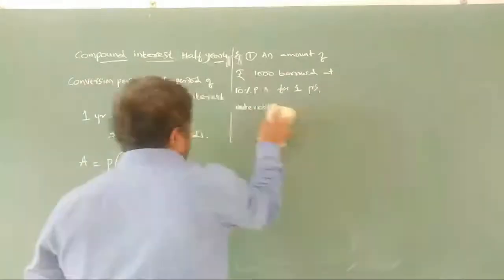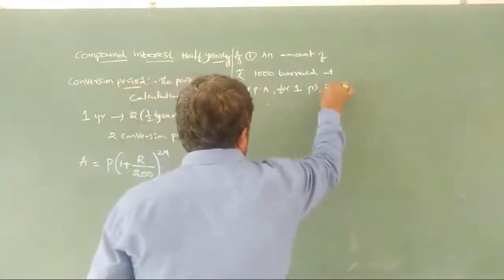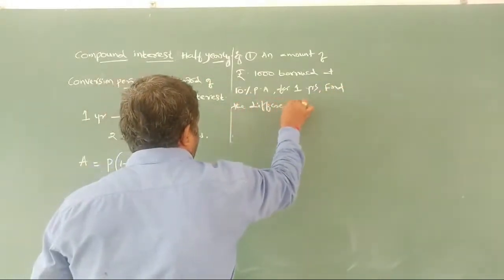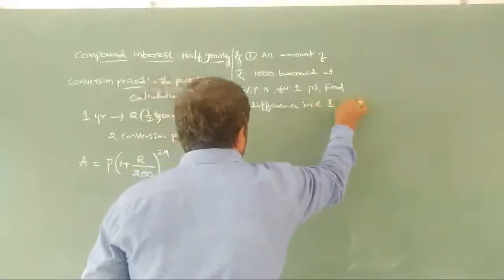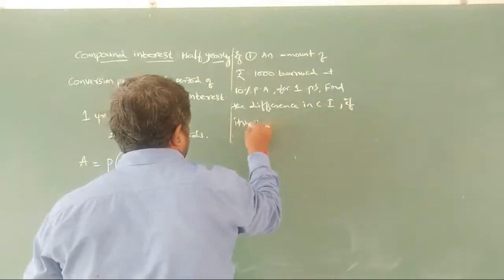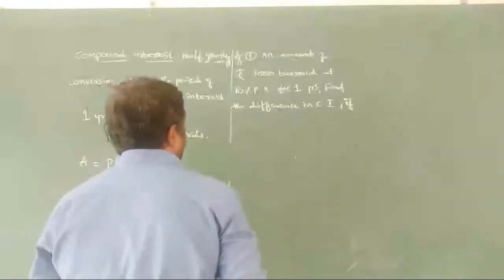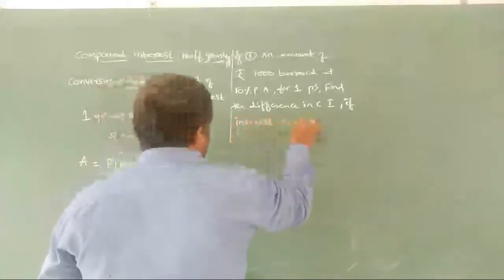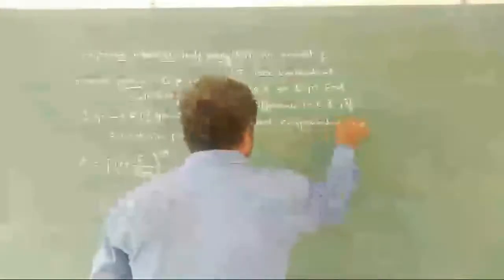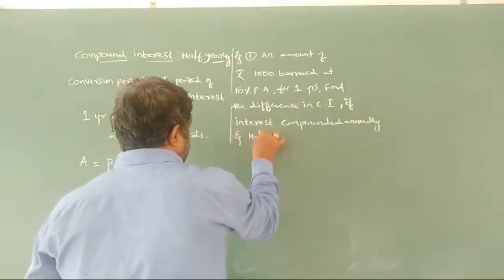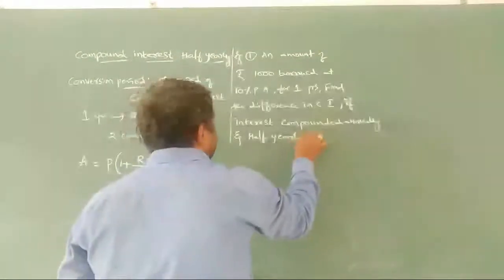Or else find the difference in CI if interest compounded annually and compounded half yearly.